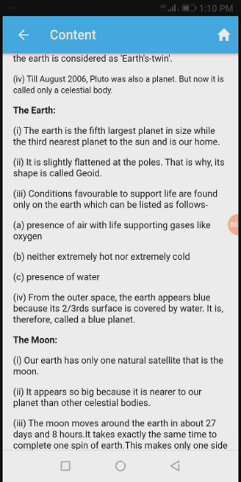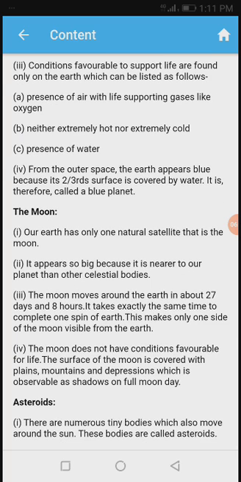Near about 71 percent of the earth is covered by water. From outer space, the earth appears blue because its two-third surface is covered by water. It is therefore called a blue planet. See, earth is also called a blue planet because its two-third part is covered by water. Then the moon. Our earth has only one natural satellite, that is the moon.